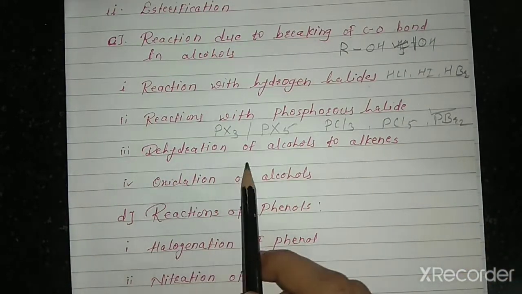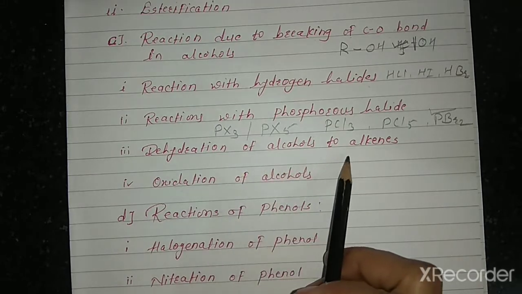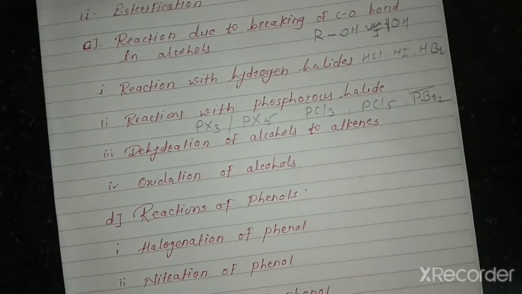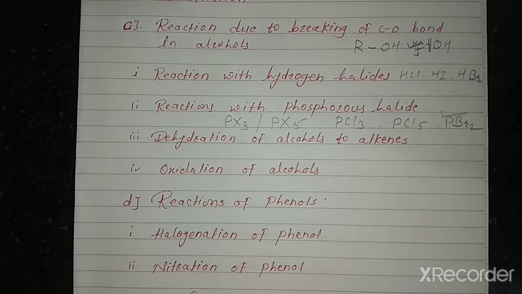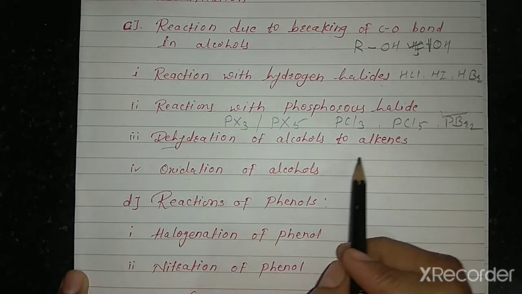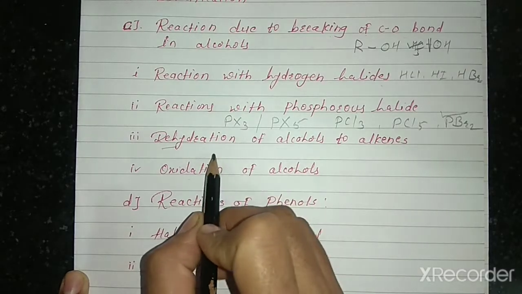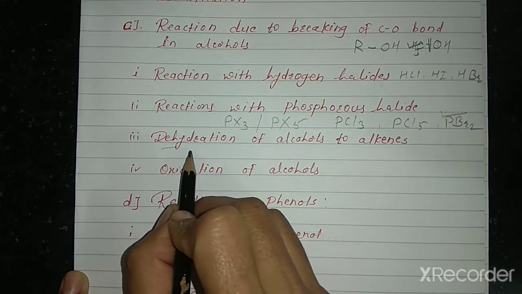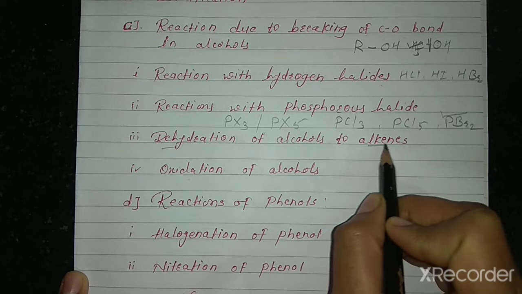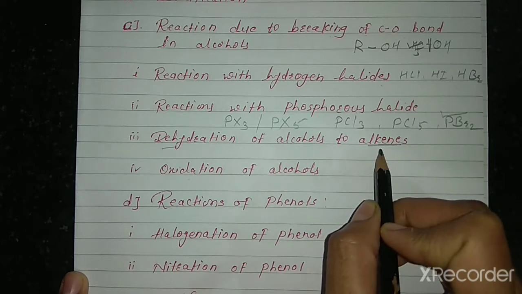Then next point, dehydration of alcohols to alkene. Dehydration means removal of a water molecule. From alcohols, a water molecule is removed, forming alkene, meaning a carbon-carbon double bond.